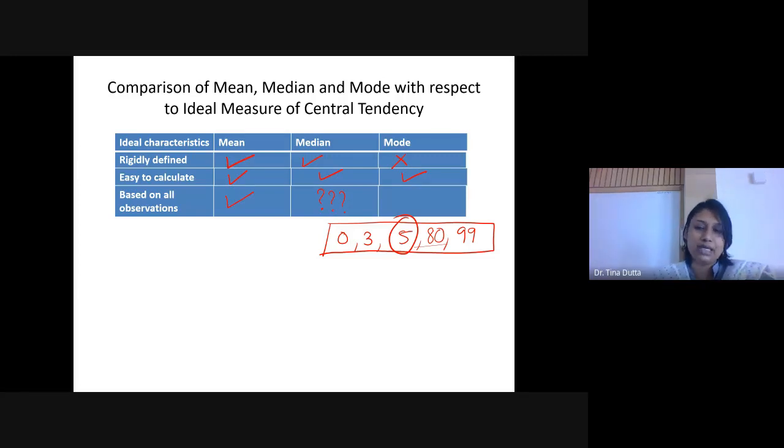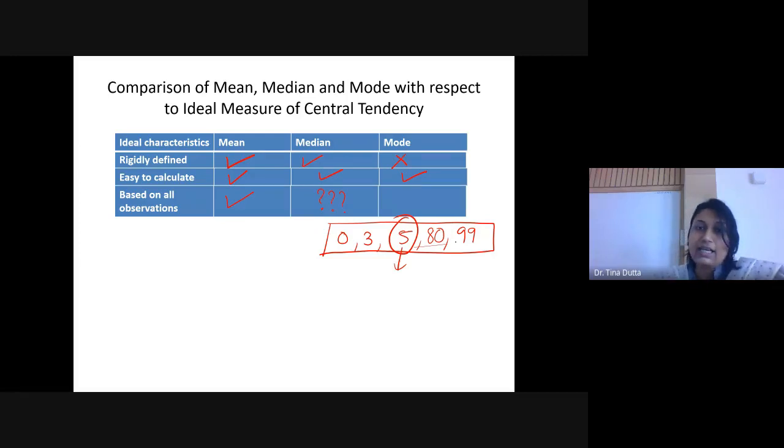Now I have replaced the 2 values which were below the median value and I have replaced the 2 values which are above the median value. What is the median right now? 5. It is still 5, right? It is not changed at all. Why? Because after even arranging these numbers in ascending order, still the middlemost value is 5. Still the third term is 5, right? So median is 5. It is not affected by changing the numbers. So that means it is not based on all the observations.